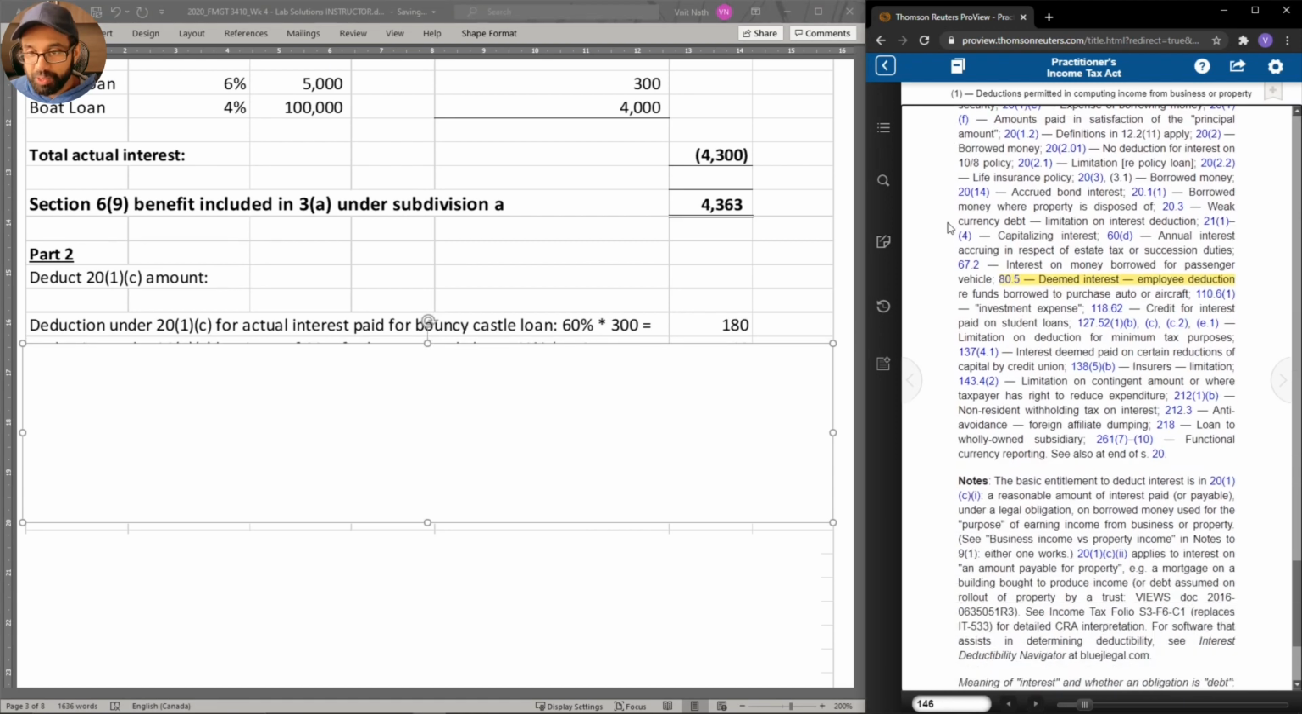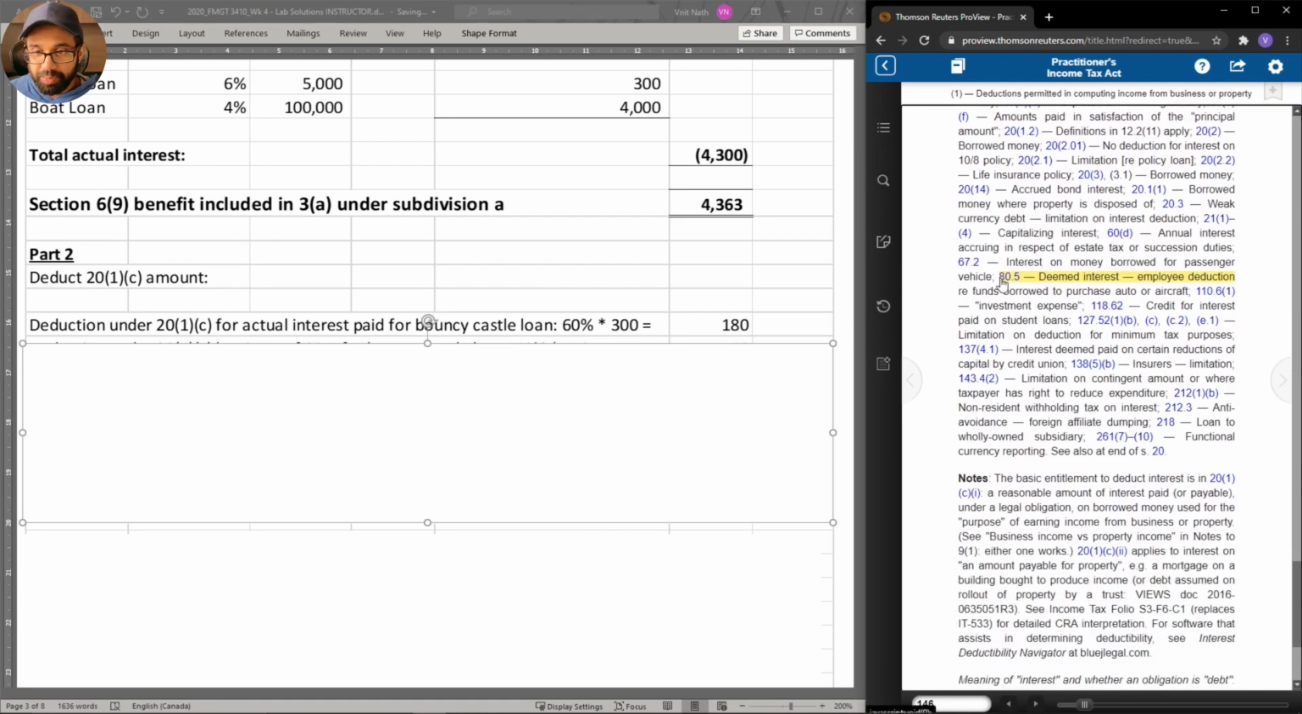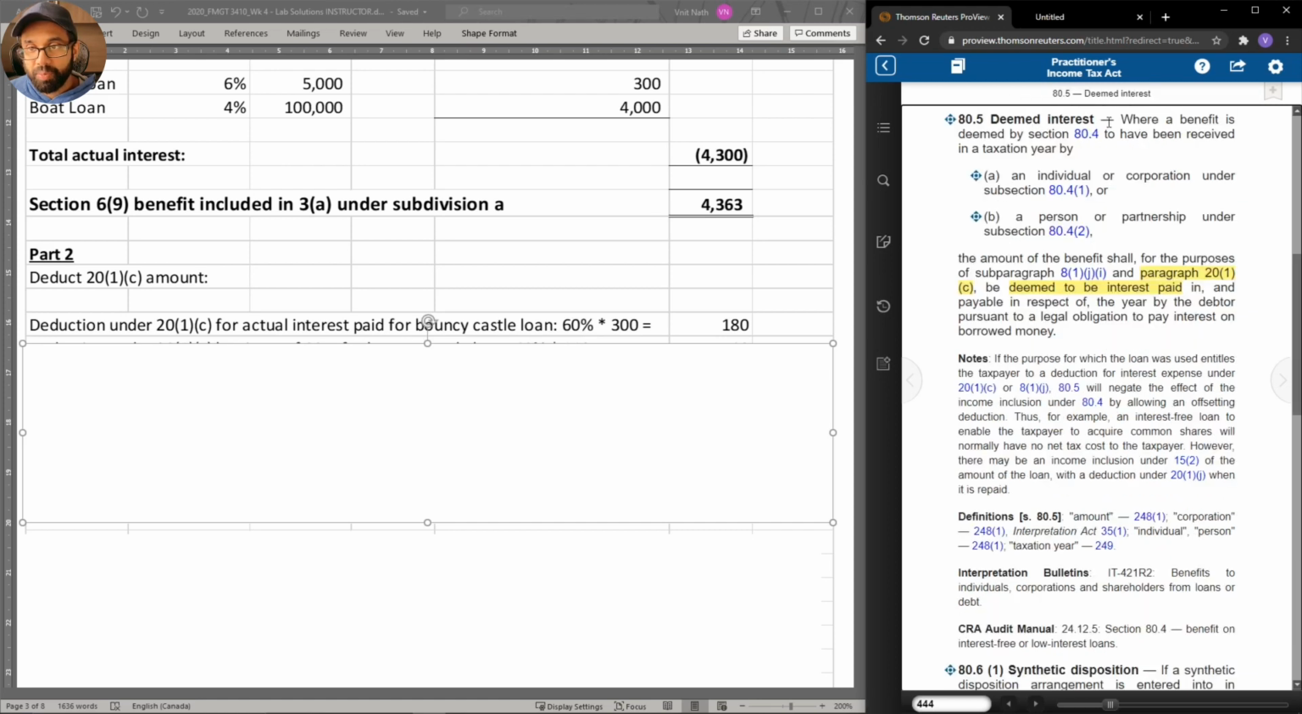So we can deduct 60% of that $300, or in other words, $180. I'd also like you to remember that I did mention a specific related provision, 80.5 deemed interest, which we can use in a case like this. Let's go to 80.5 again. 80.5 allows the taxpayer to deduct interest where a benefit is deemed by 80.4. The amount of the benefit shall, for the purposes of paragraph 20 subsection 1 paragraph C, be deemed to be interest paid. Well, let's see how that would work in what we're working on.